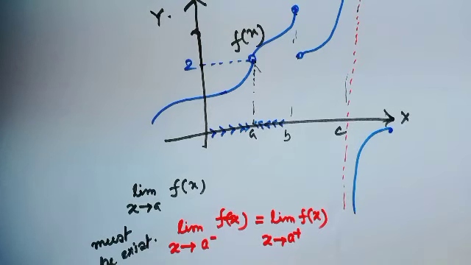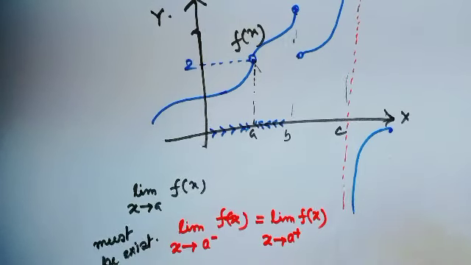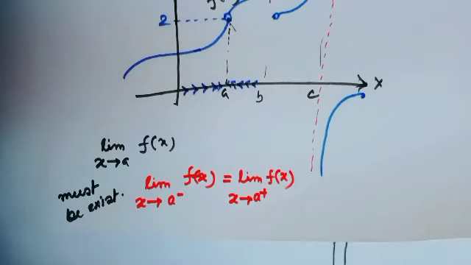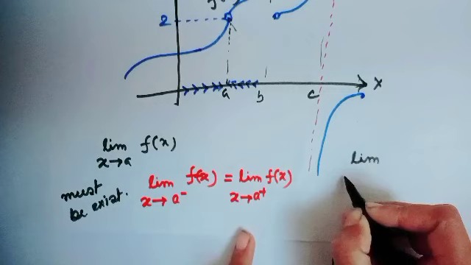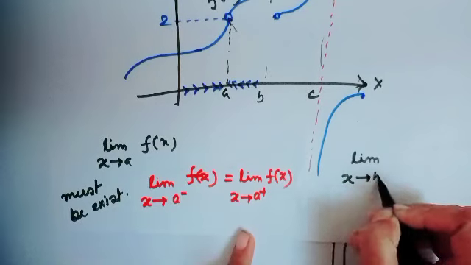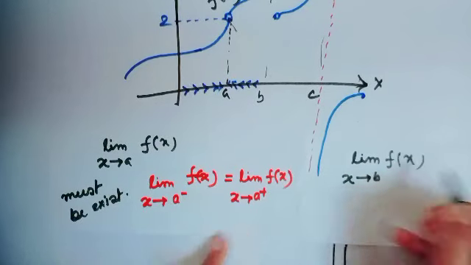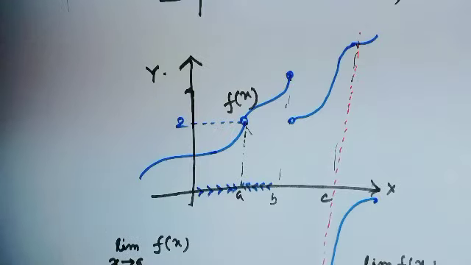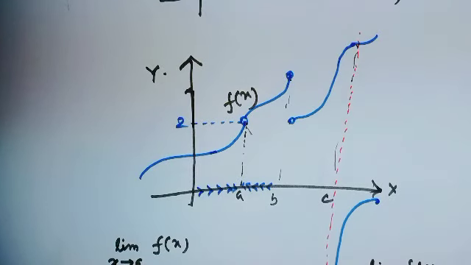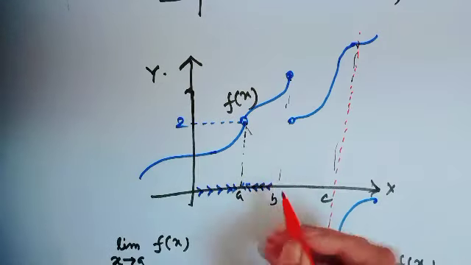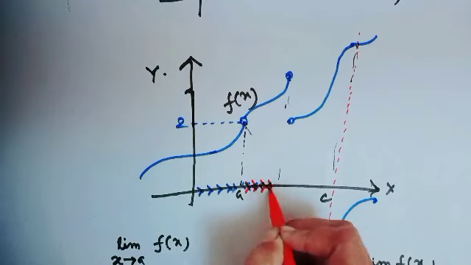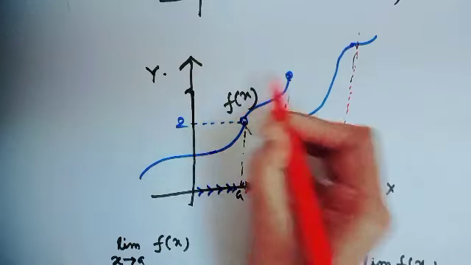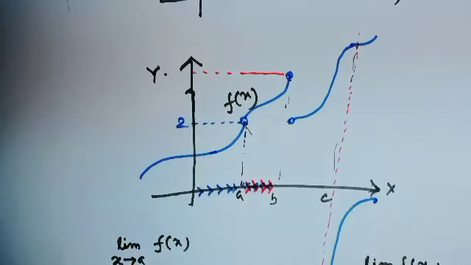Okay. All right. Now let's see the limit as x approaches B of f(x). Look at the graph. When x approaches B from the left side, the functional value will be here.